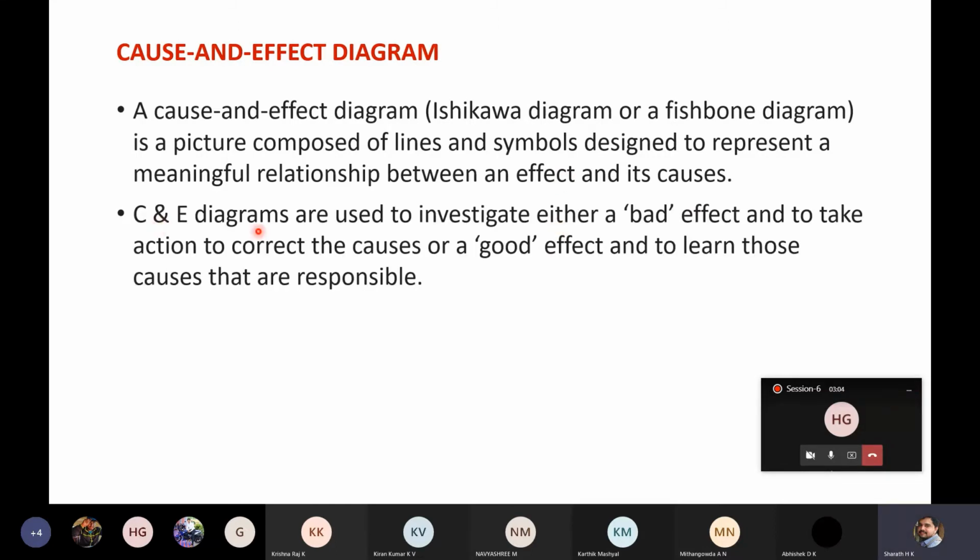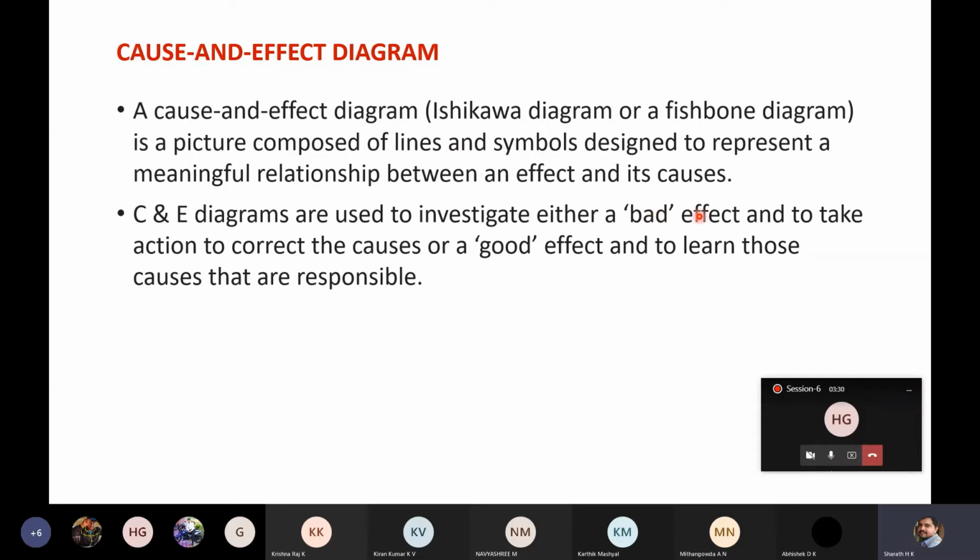Cause and effect diagrams are used to investigate either a bad effect and to take action to correct the causes, or a good effect and to learn those causes that are responsible. It can be implemented both to identify good effects and also bad effects. So consider an example: bad effect, the impact of COVID on the economy of a nation. That is the bad effect.